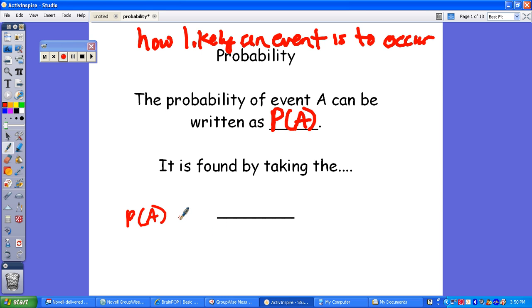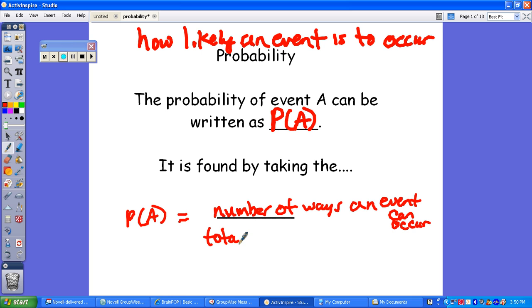But another way to look at this, when you write probability of A, the top is going to be the number of ways an event can occur. And then the bottom here is going to be your total number of possible outcomes. We'll come across this later, but a couple of things you might want to know: your probability is always a number between 0 and 1, and it does include 0 and 1.